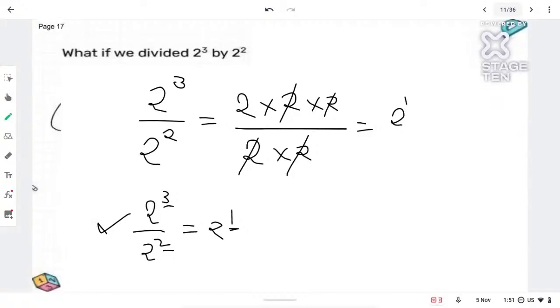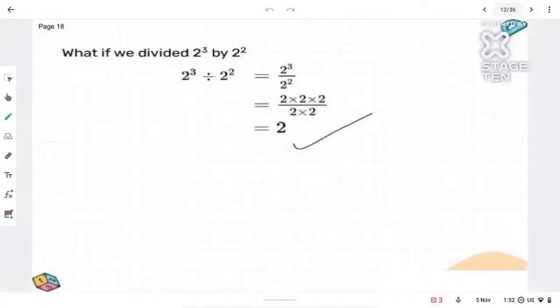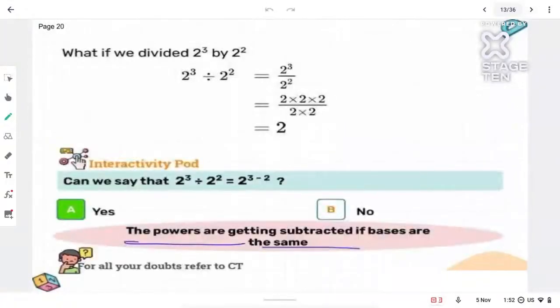Yes, correct. So 2 cube by 2 square. If I subtract the powers, 3 minus 2, I get 1, and hence the answer becomes 2 raised to 1. That's what we are getting. It's like when we cut the powers, we get the answer as 2 only, isn't it? So we can say that 2 cube divided by 2 square will be 2 raised to 3 minus 2, that is 1.